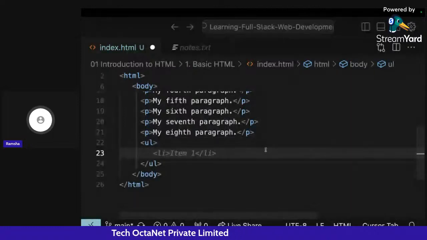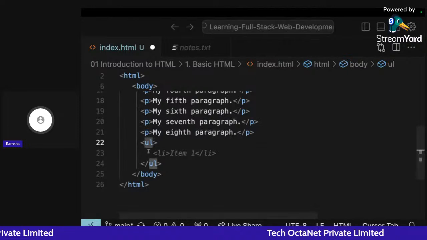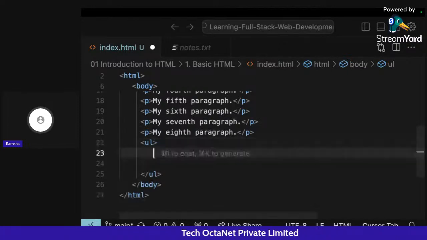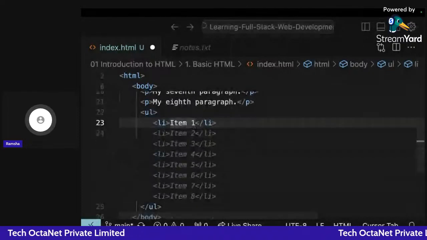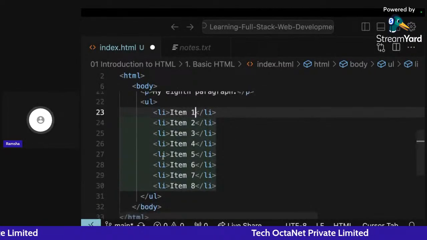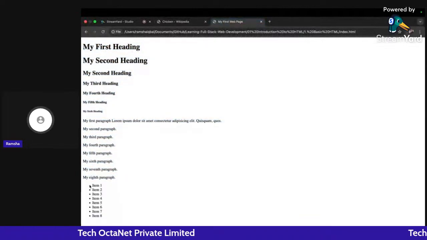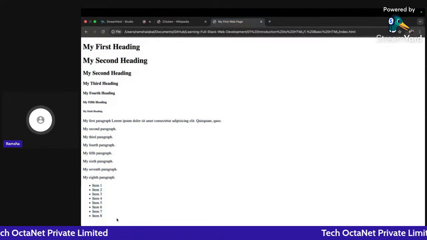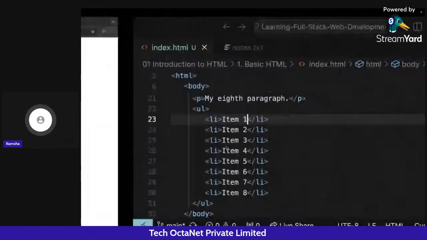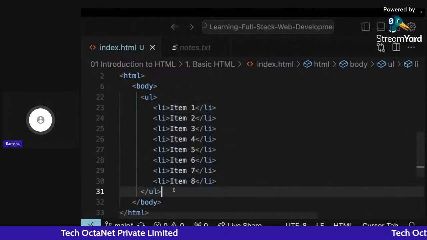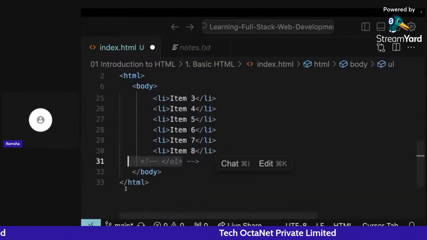The unordered list is represented by the UL tag, with this particular opening and closing tag. Inside this, I write the list item, and I write here item one, for example, and I can add multiple of them. If I click on save, go back, and click on refresh, you can see I'm getting this list which is unordered. Unordered meaning they do not have numbers, they simply have bullet points. All of the list items that I have added inside the unordered list tag are being displayed here. So let's try removing this UL tag.